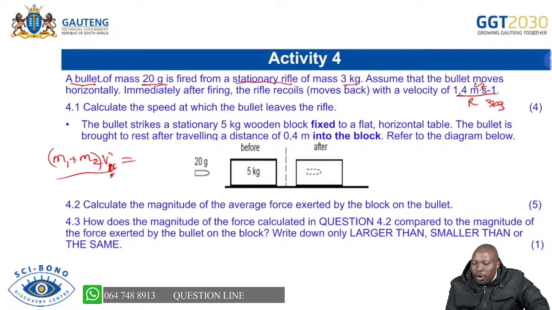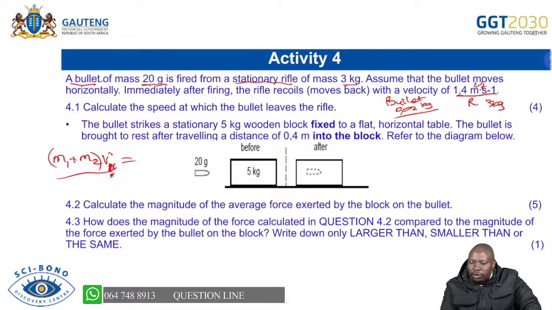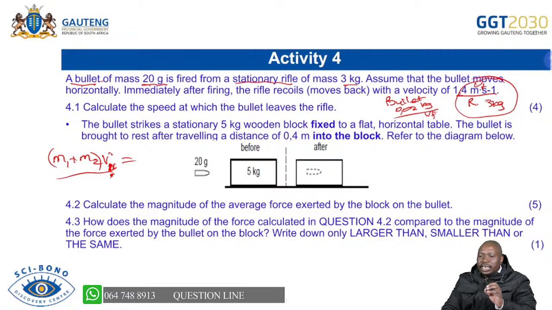Now, obviously, you are having the bullet now because you have two things. You have the bullet, that is 20 grams. We said you divide it by 1,000, then you'll get 0.02 kg. That is the mass of the bullet. And then you have to calculate its final velocity. You know this one. So already you know that for the rifle, at least you have 1.4 meters per second and 3 kg. But don't forget the direction because it's recoiling, meaning that it's moving backward.